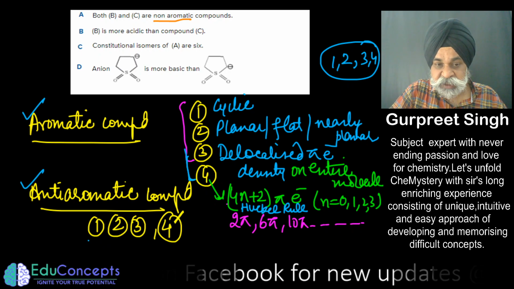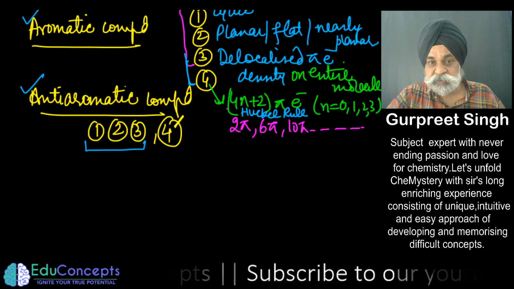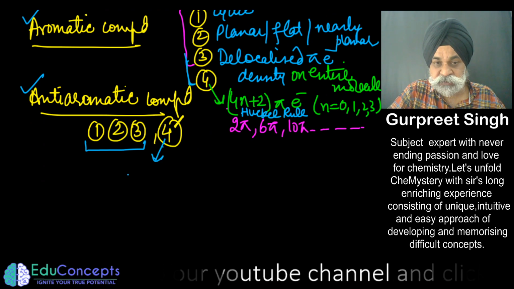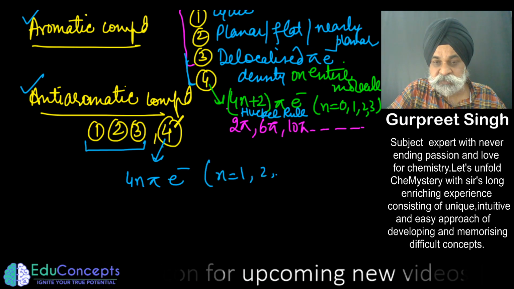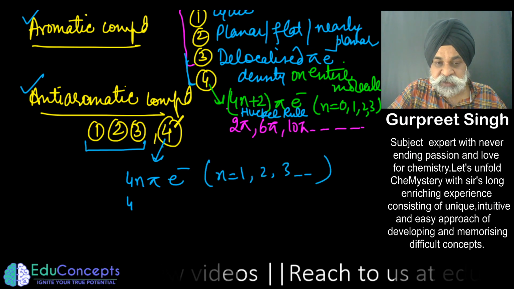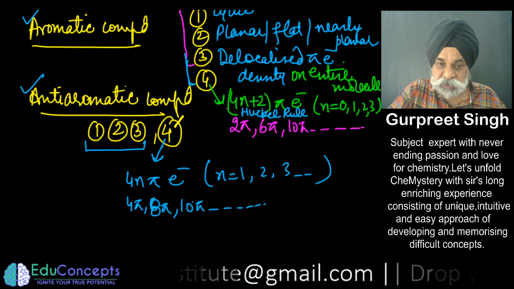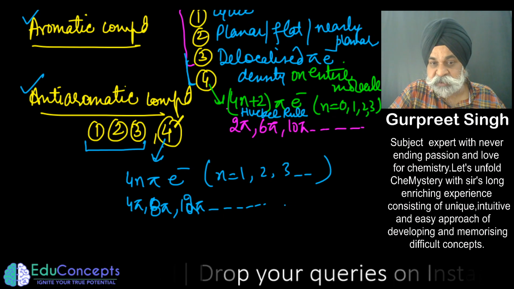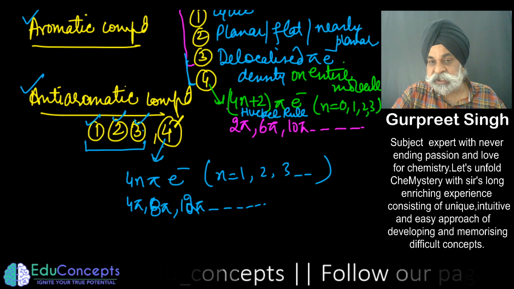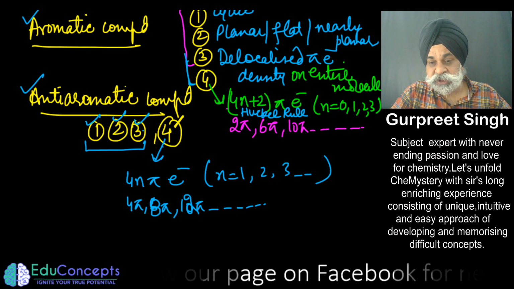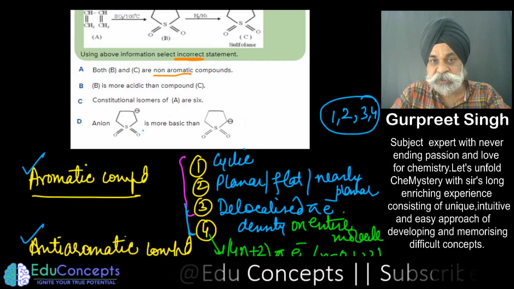As regards anti-aromatic, the first three statements are the same as for aromatic. The only difference is in the fourth point: it should have 4n pi electrons, where n is 1, 2, 3, 4, and so on. So any compound containing 4 pi, 8 pi or 12 pi electrons can be anti-aromatic, provided it is cyclic, planar and has delocalized pi electron density. This is the way to check whether a compound is aromatic or anti-aromatic. Anything not falling under these two categories is said to be non-aromatic.